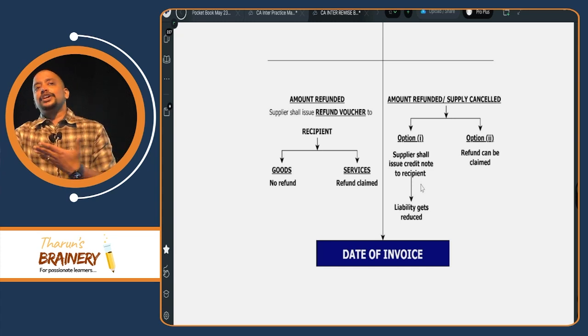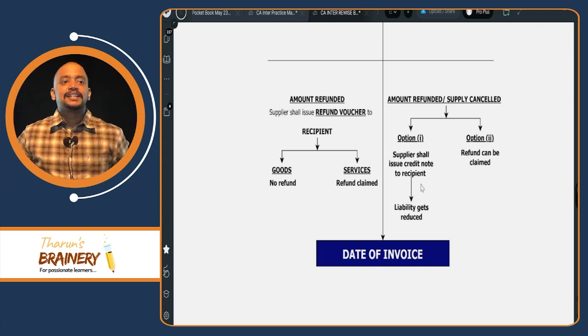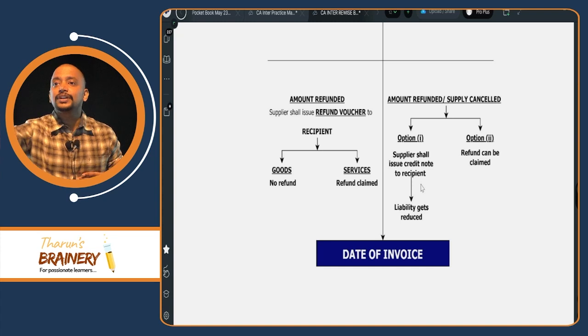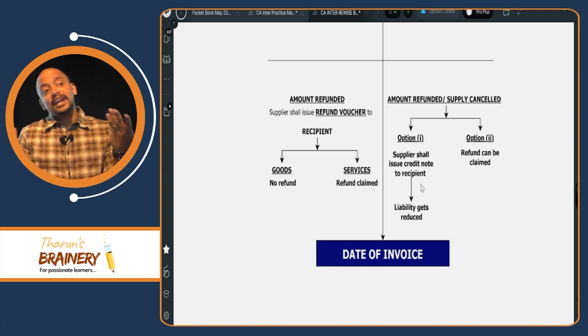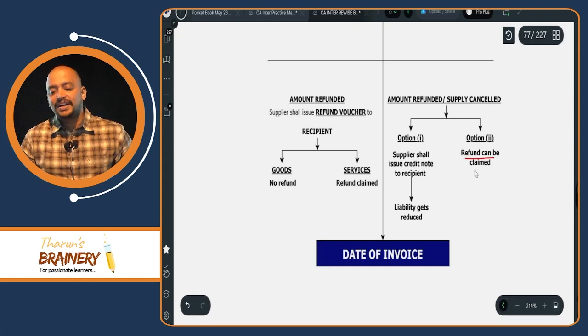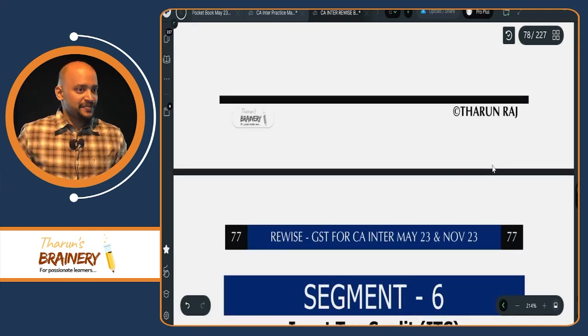If I cannot give a credit note, is there any alternative to a credit note? Yes, I can get a refund of tax under excess payment of tax. Again, I am repeating. If I can give a credit note, I will reduce my liability. If I cannot give a credit note, is there any alternative? Yes, option 2, a refund can be claimed. So we have completed invoice and time of supply fully.